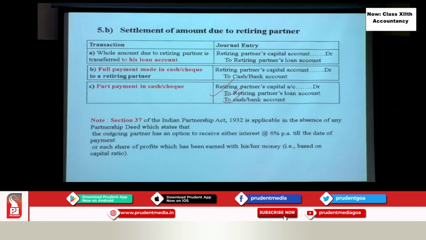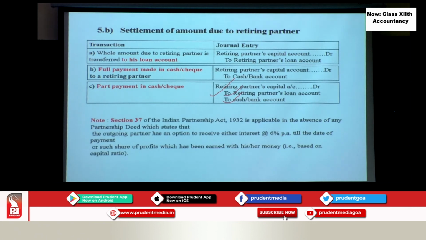Okay. So now one more important point I have to bring to your notice, that is a note. Please see. Section 37 of the Indian Partnership Act of 1932 is applicable in the absence of any agreement. Actually, how the payment is to be made and how it is to be settled, how much interest the partner has to get if the loan account is to be settled, all depends on the partnership deed agreement, because a partnership is formed by an agreement, all of you know. So one of the clauses may specify about this.